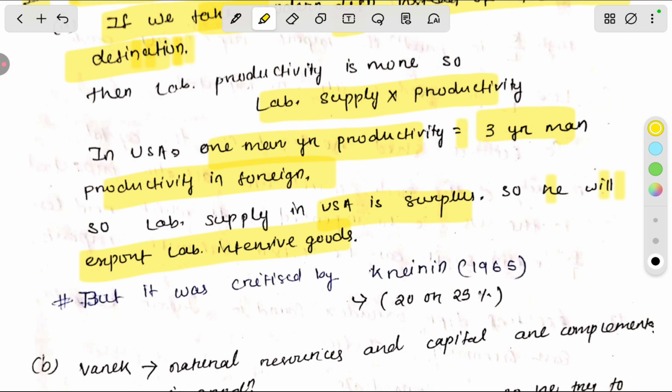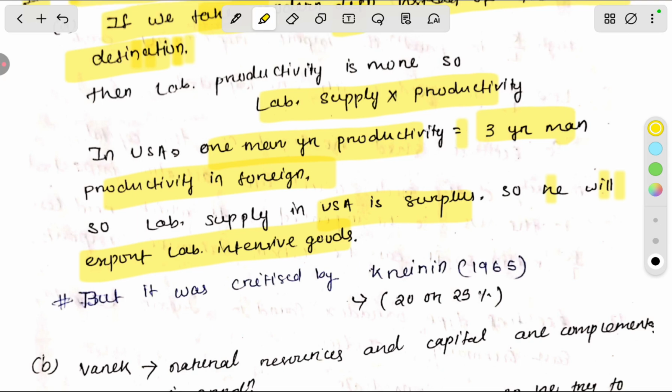He tried to prove the experiment is true. He said that though the USA has a limited labor supply, the productivity of its labor is much higher than the productivity of labor elsewhere in the world. So in this sense, the USA is a labor intensive country, so it will produce labor intensive goods and export them.